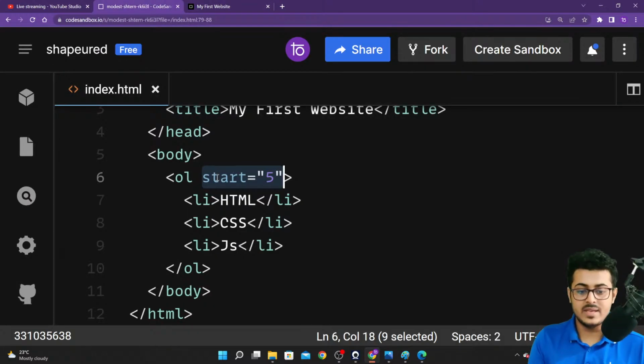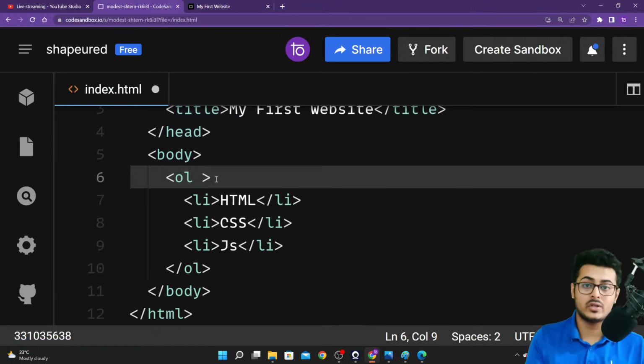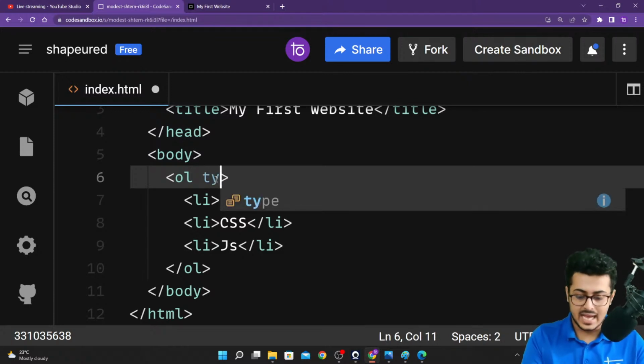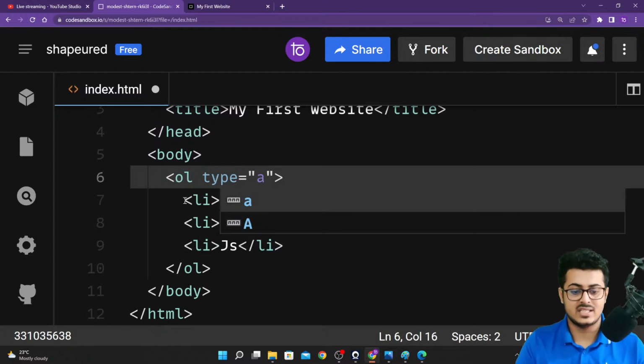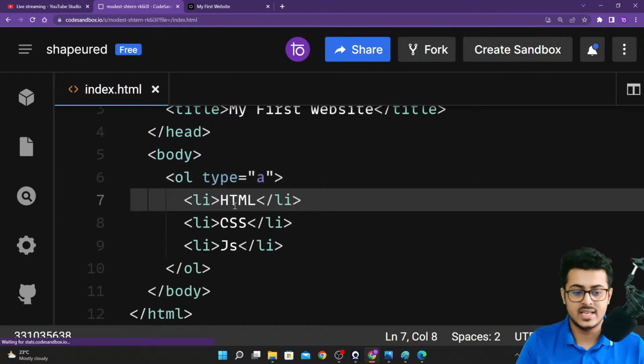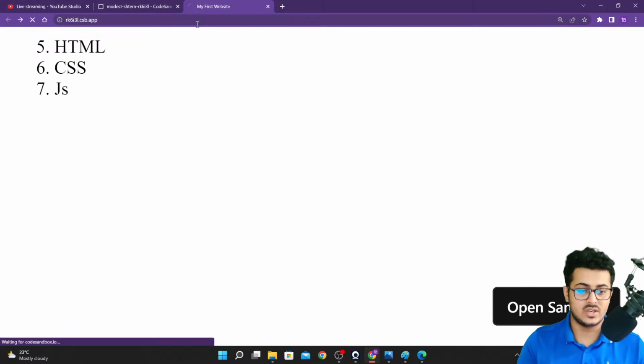Now that is the basic use of these attributes. These attributes basically provide some additional information about that tag, some additional properties about that tag itself. For example, I don't like 1, 2, 3, 4. I want it to start with ABCD. Okay, I want to do that, so I can put up the attribute as type. Type is equals to, let's say, A. Okay, that is the type that I want. Let's save this. Let's go back to our website. Let's reload the page.